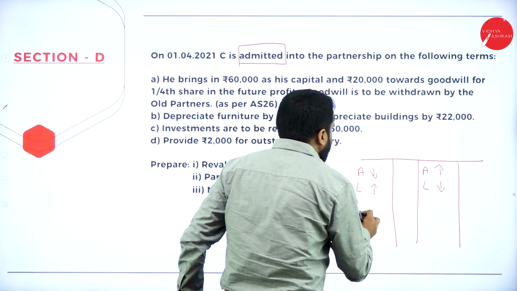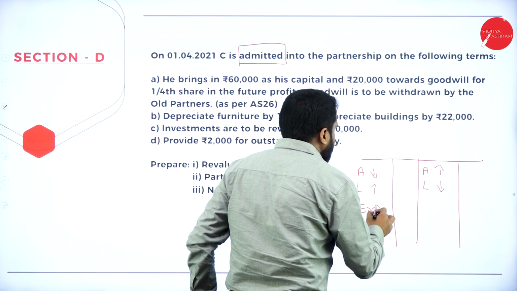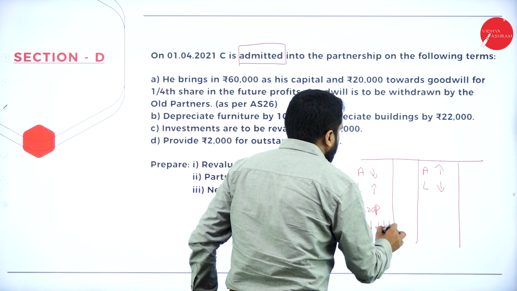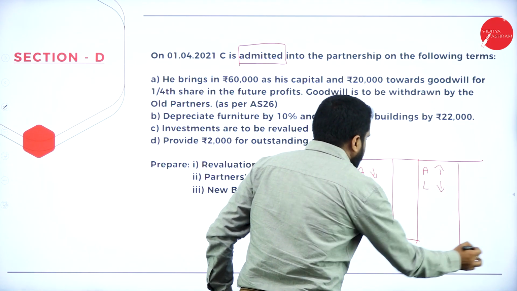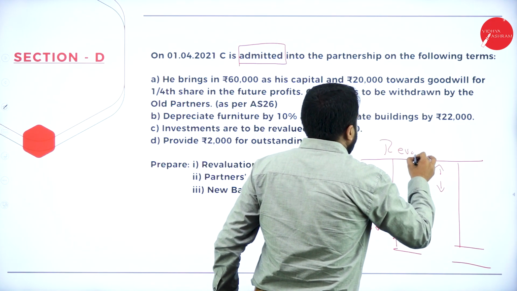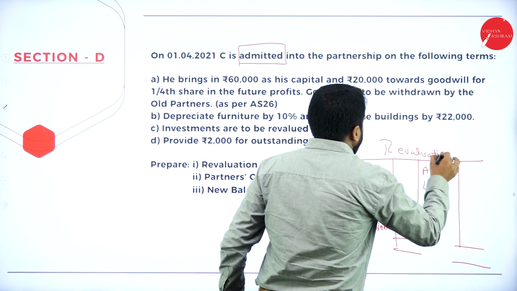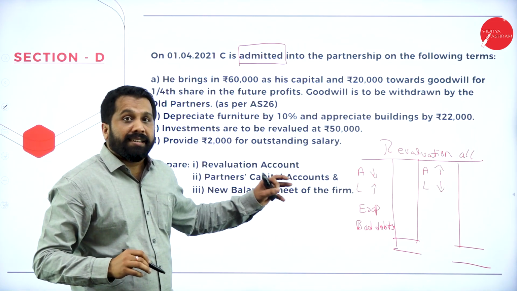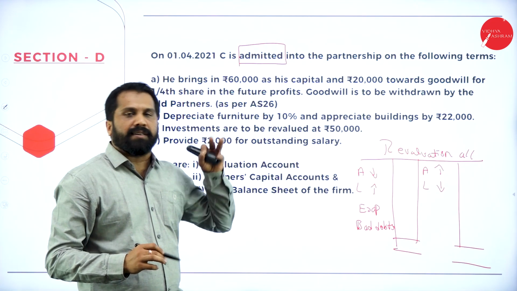Along with that, any expenses or bad debts will come under the debit side. This we call the revaluation account.